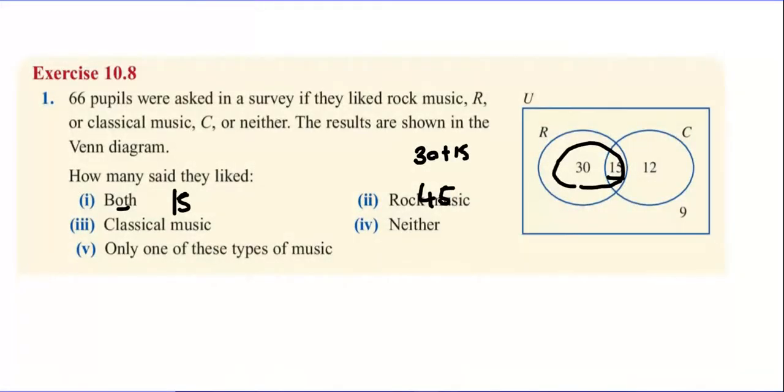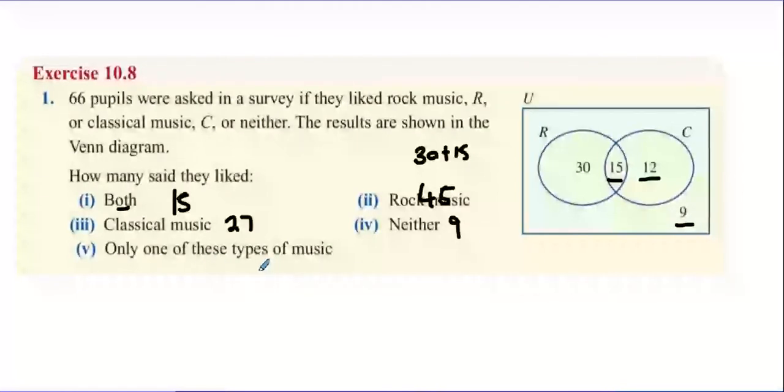How many people liked classical music? Well, classical music would be, there's 15 who like classical and rock, and 12 who like classical only. 15 plus 12, 27. Neither, there'd be the 9 people on the outside.